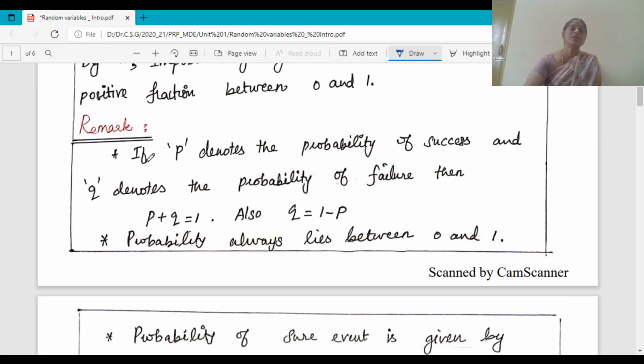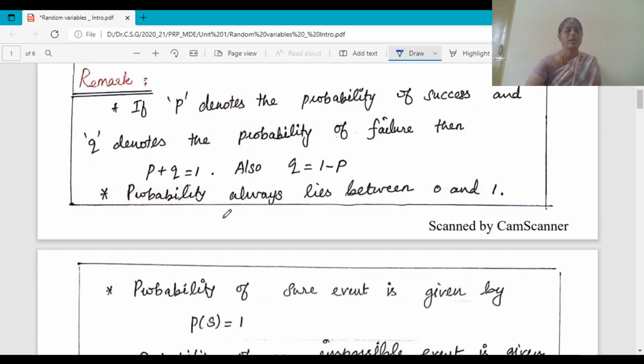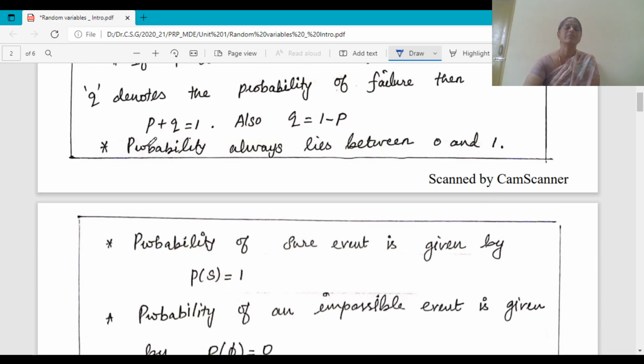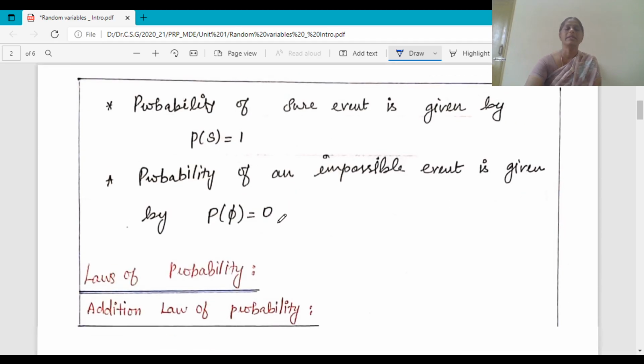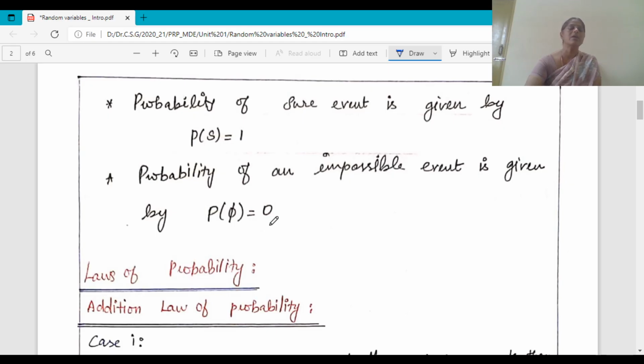Next, the notation to denote the probability of success is P and the notation to denote the probability of failure is Q, and the probability always lies between 0 and 1, so that P plus Q equals 1. Addition of success and failure is equal to 1, and Q is obtained from this expression as Q equals 1 minus P. And we discussed earlier, the probability of a sure event is 1 and the probability of an impossible event is given by 0.